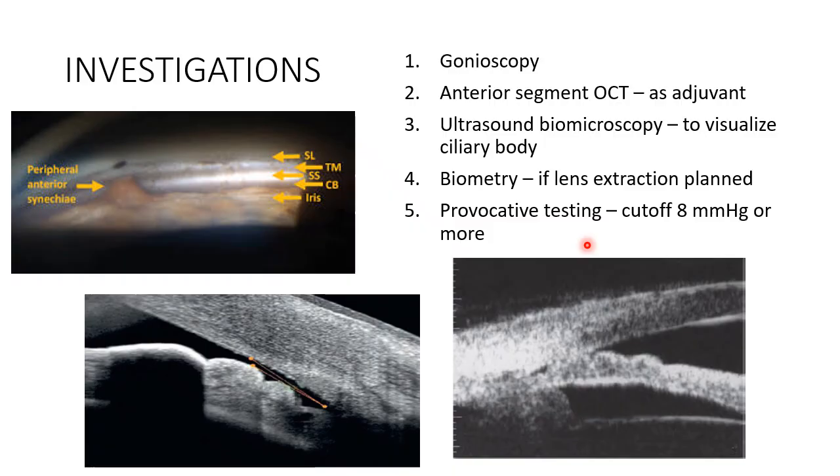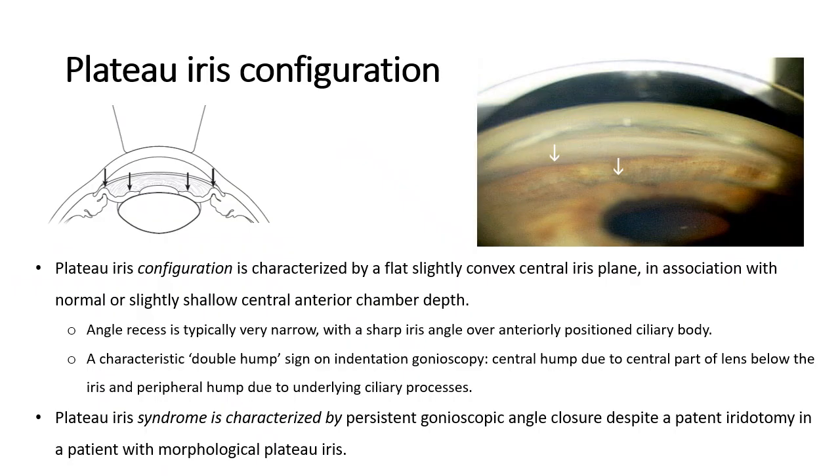So know that before and after of the test, if the rise in IOP is 8 mmHg or higher, then the eye may go into angle closure. Okay, so that test is known as the dark room provocative test, and you can read up about it. So just a little bit about plateau iris configuration.